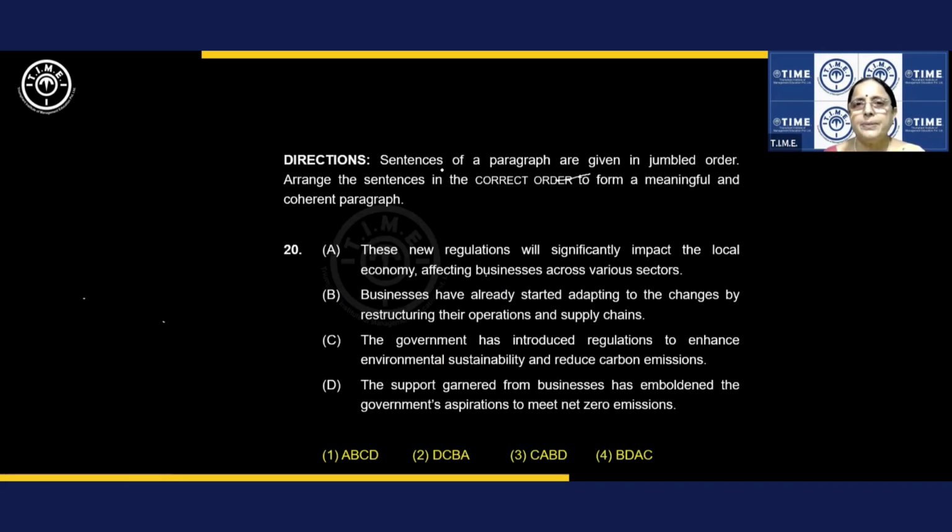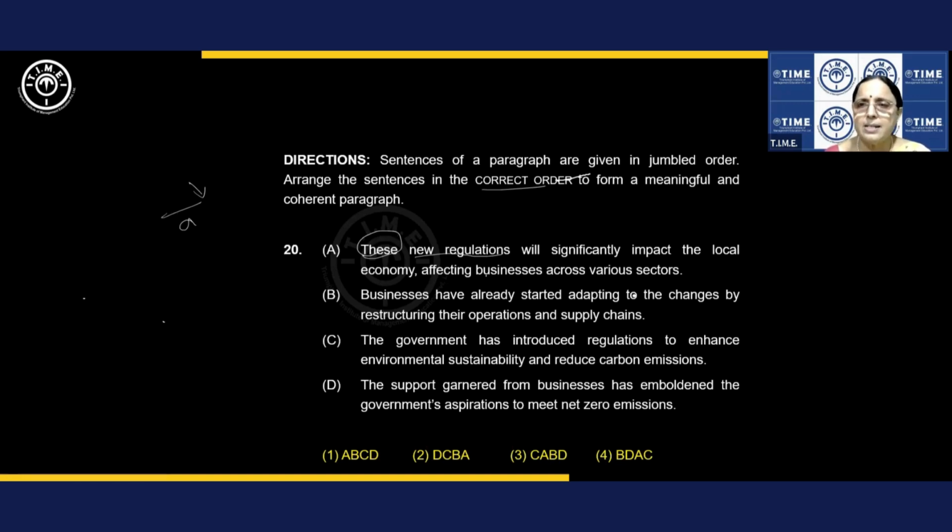Jumbled statements again. Sentences of a paragraph are given in a jumbled order. Arrange the sentences in the correct order to form a meaningful and coherent paragraph. Ready. These new regulations, right? I gave you the technique earlier: pronouns, conjunctions and the flow of thought, remember. So what should you do? These new regulations. So there should be a mention of these regulations somewhere in the previous sentence. So I write it down. Some sentence should precede A. Got it? Some idea is better than no idea.